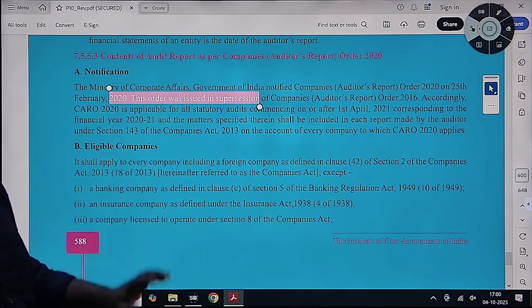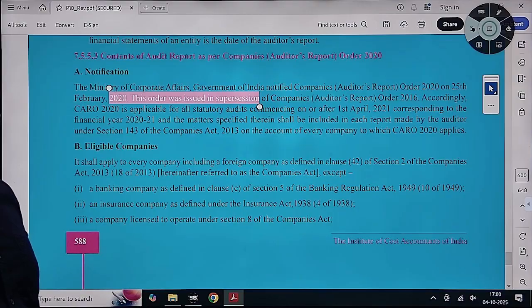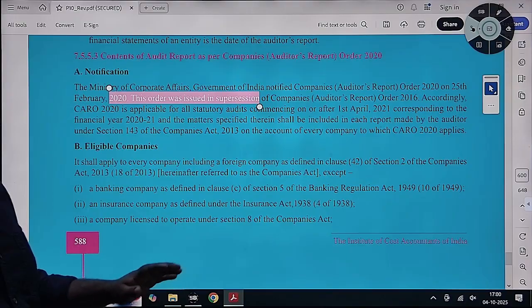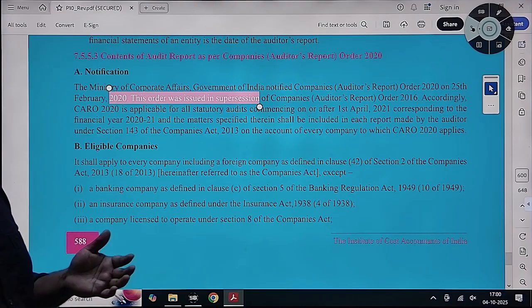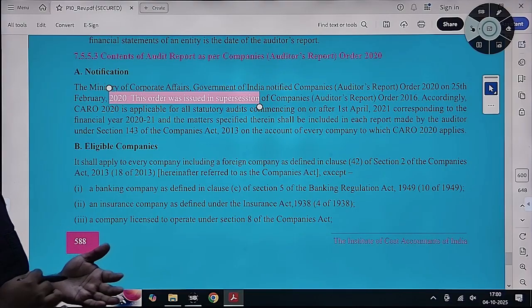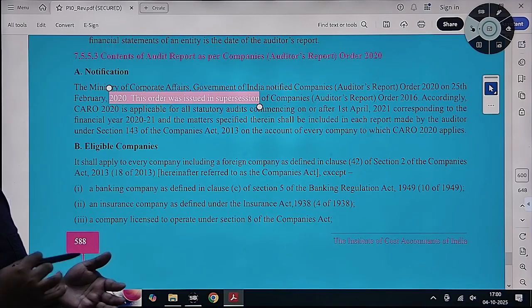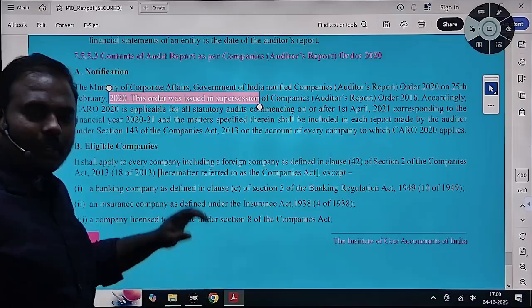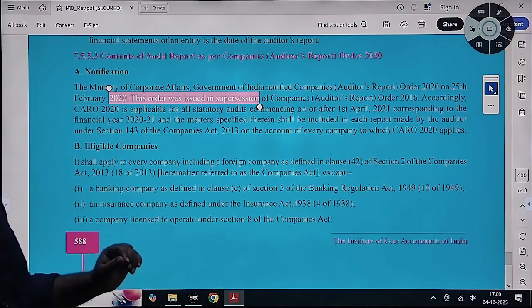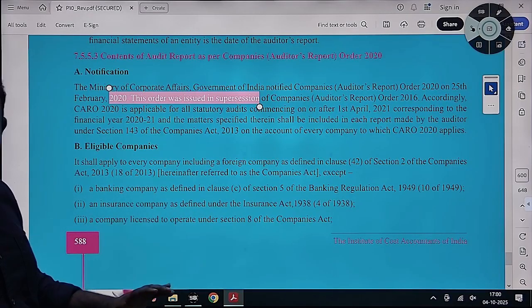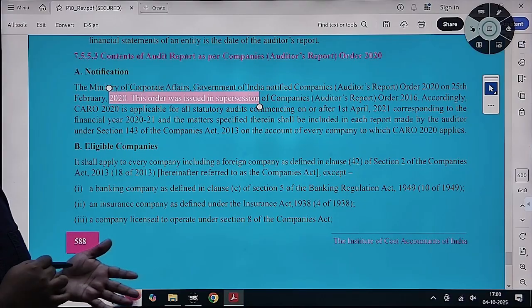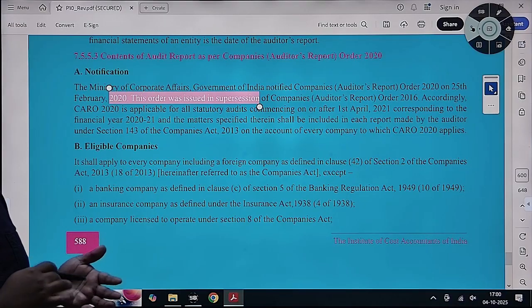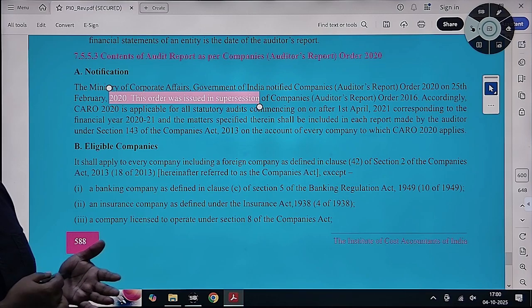CARO is determined in such a way that if you have found any major issues relating to this, if there is any disagreement with auditors, there is some statement. If it is not true in your case, kindly comment how it is not true, what are the defects in it. Like that, for every situation they have given some guidelines, what you need to check, how you need to check, whether proper records have been maintained. It is like question and answer: whether proper records have been maintained. Yes, then you need to report that they have maintained proper records. You will mention like that.